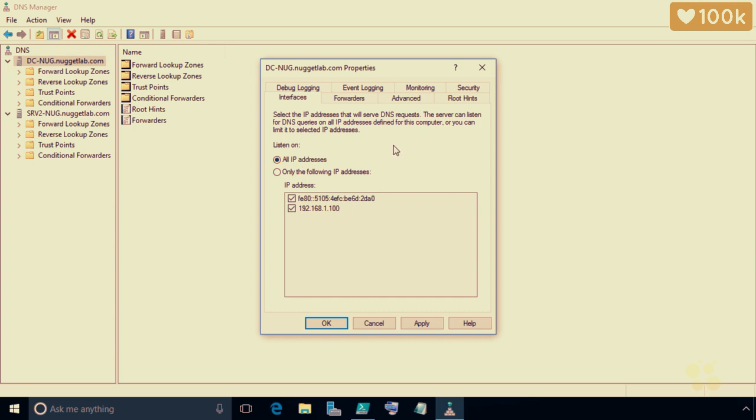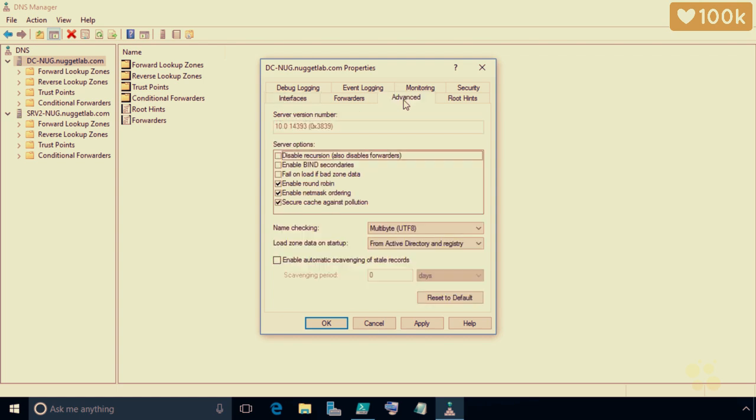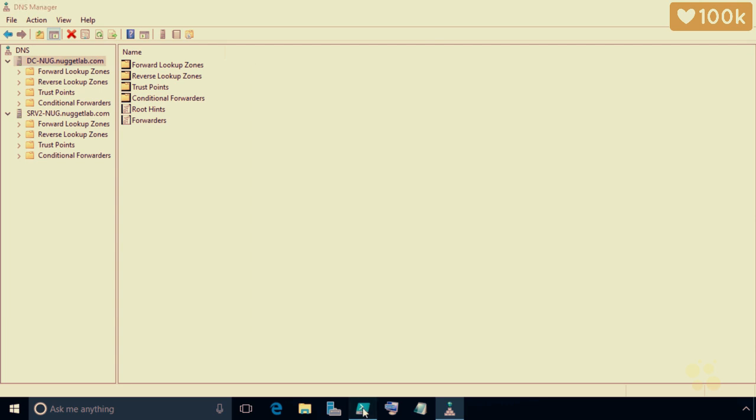Also in the properties of this DNS server, let's click on the Advanced tab. And here on the Advanced tab, we can see that by default, recursion is allowed. So there's no check by default in the checkbox that says Disable Recursion. So as part of our configuration, we can disable the default policy for recursion and then create a specific scope and permit recursion when requests come from within that scope. So I'm going to click on Cancel, not make any changes here, and let's go back to our PowerShell.